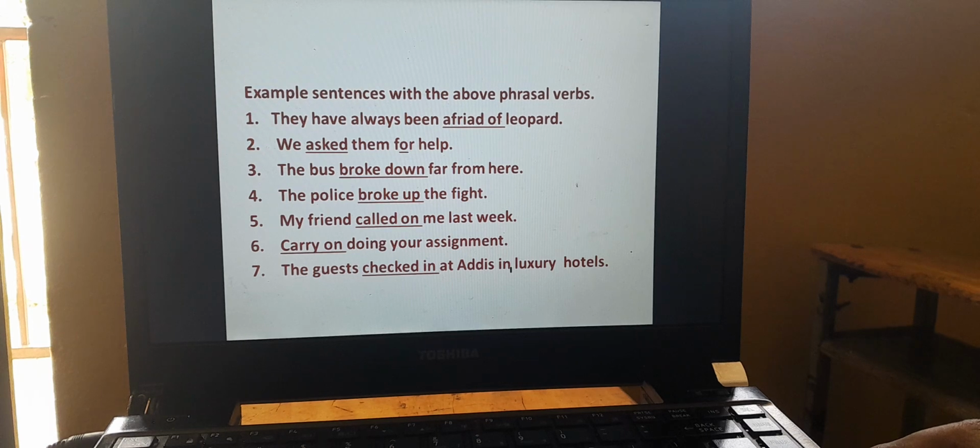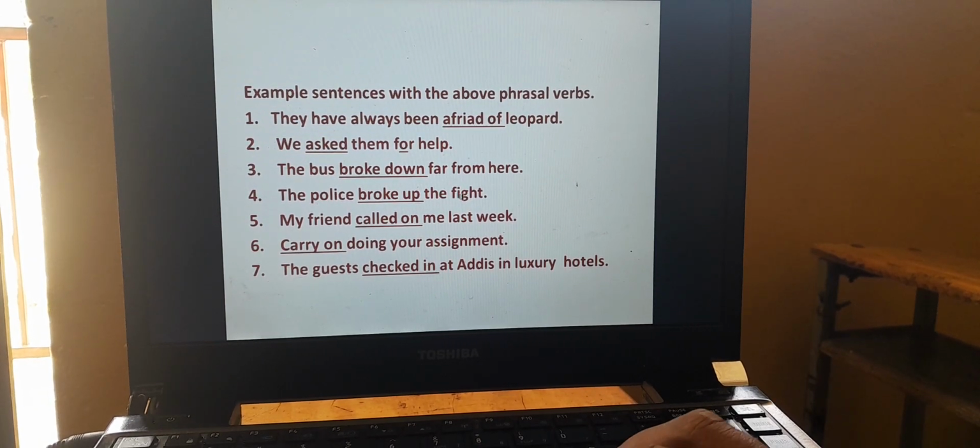And here are some examples of phrasal verbs. They have always been afraid of leopards. We asked them for help. The bus broke down far from here. The police broke up the fight. My friend called on me last week. Carry on doing your assignment.